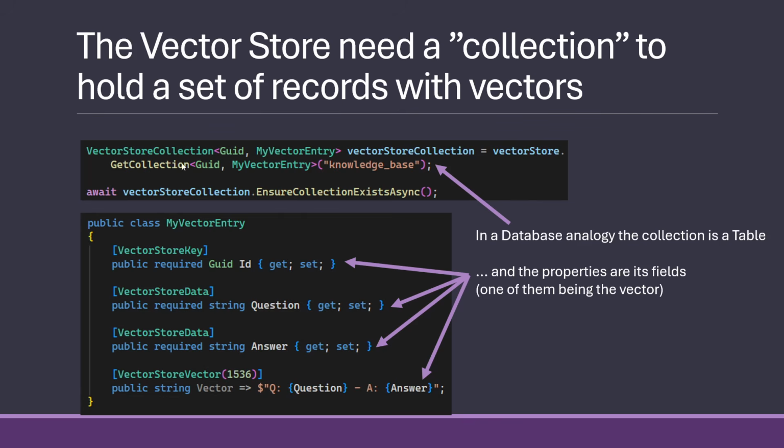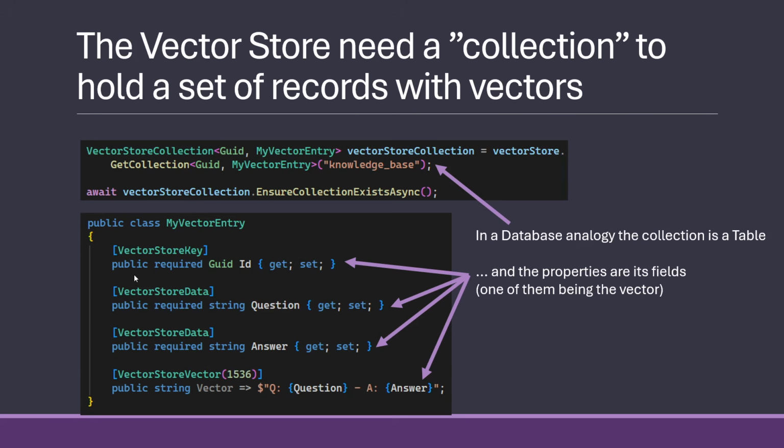So we make one of those, and we need to tell the collection the primary key for this is a GUID in our case, and what is represented into that collection is a C# object. And in a SQL table, it would equate to the same as the fields, but in a NoSQL, it would just be the JSON schema behind the scenes.